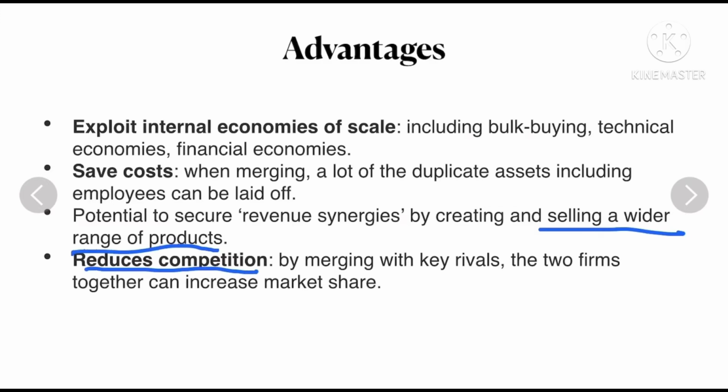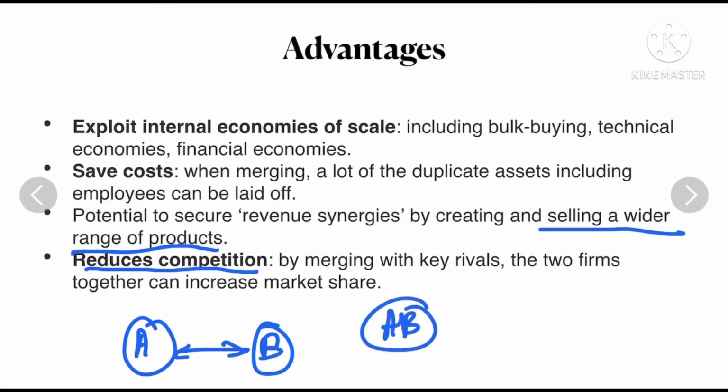It will reduce competition. So two firms together will increase market share, unlike for example if it is firm A, firm B, they both will have competition if they are separate. But if they both become one, there won't be any competition. Or if there are many more competitors, it'll be at least lesser.